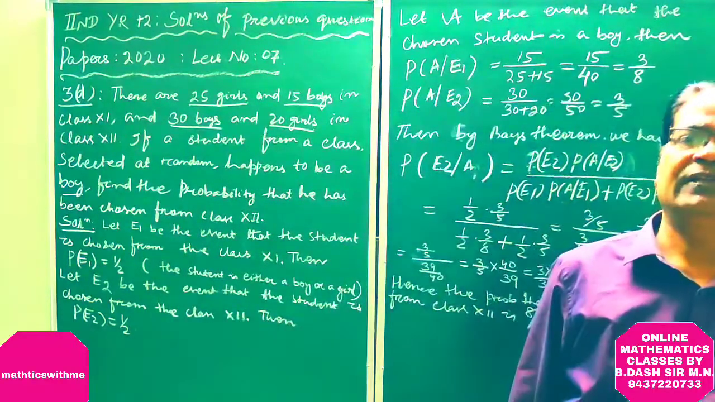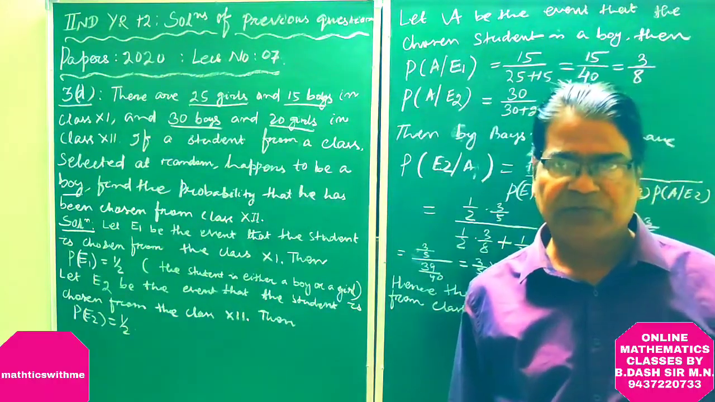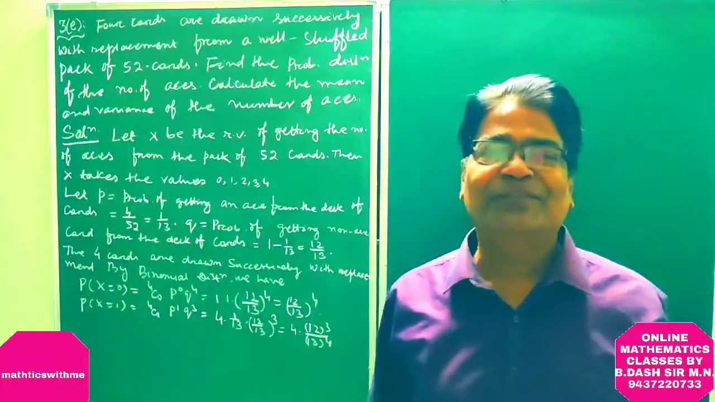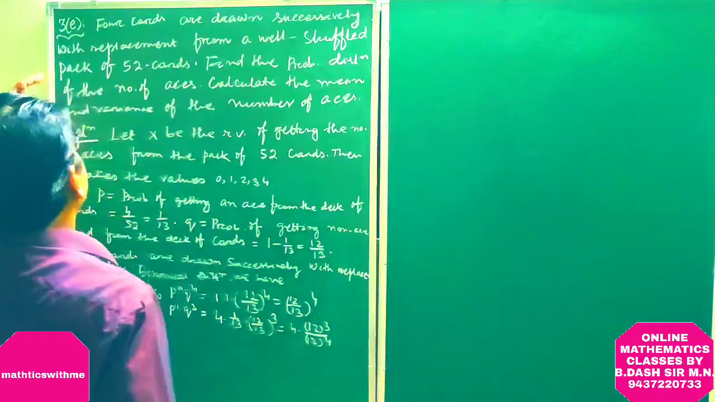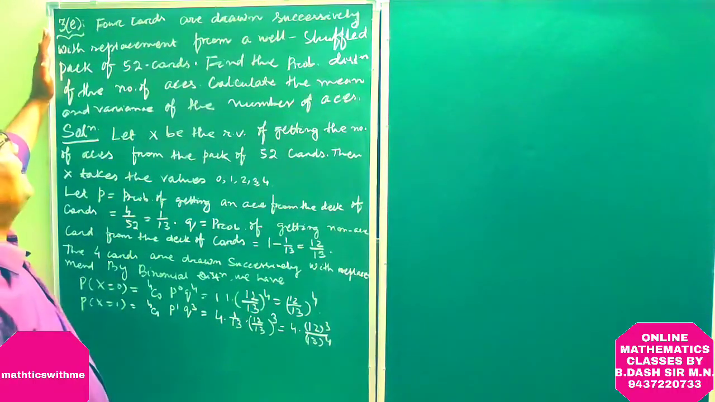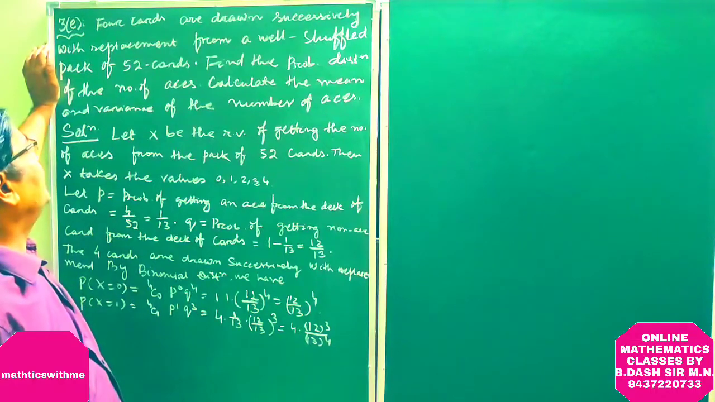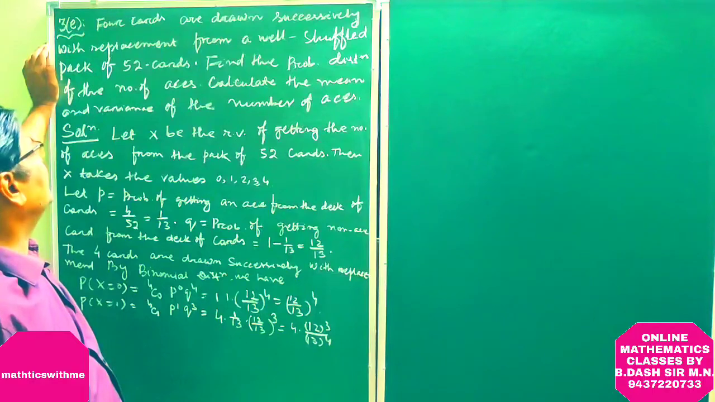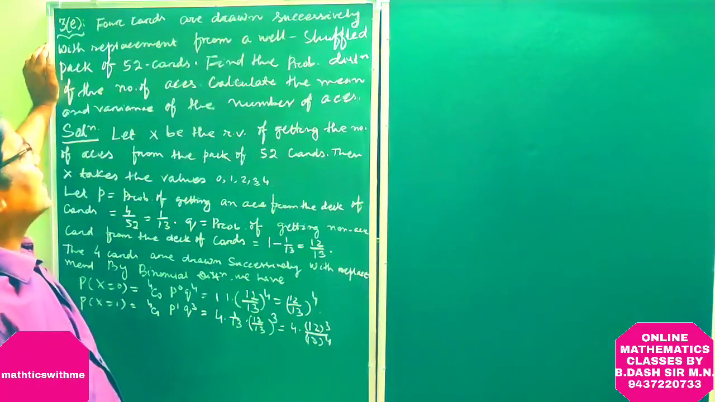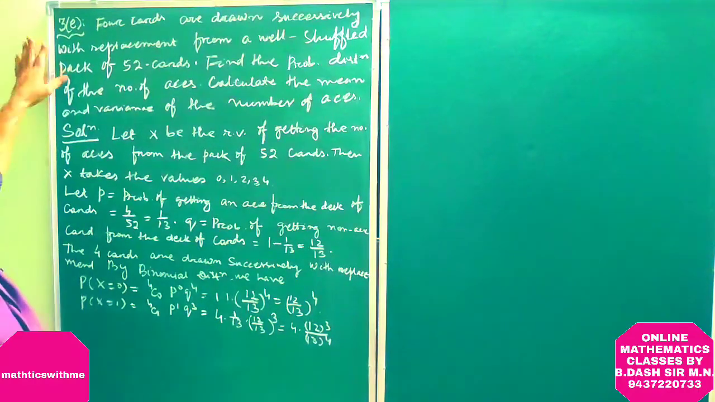Our first question is solved. Let us proceed to solve the next question. Our next question is, 4 cards are drawn successively with replacement from a well shuffled pack of 52 cards. Find the probability distribution of the number of x. Calculate the mean and variance of the number of x. Now solution.